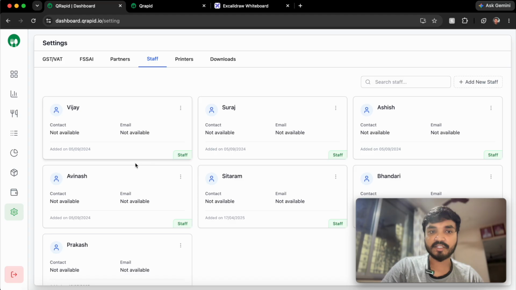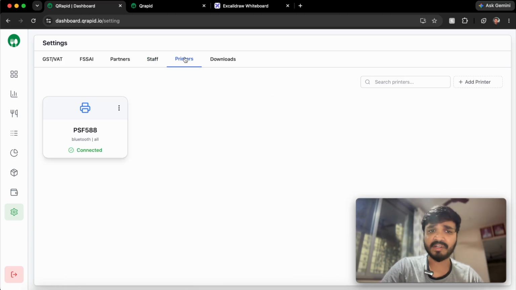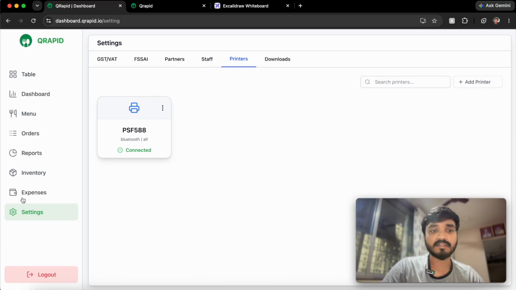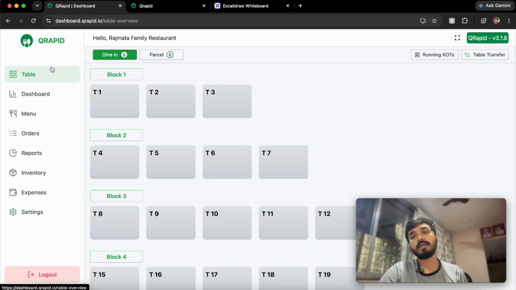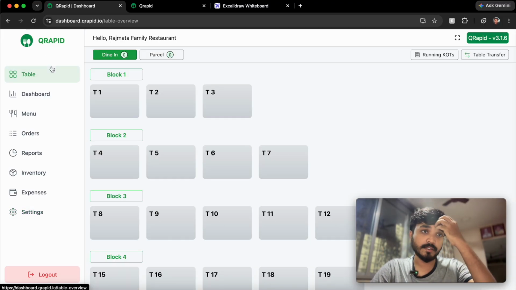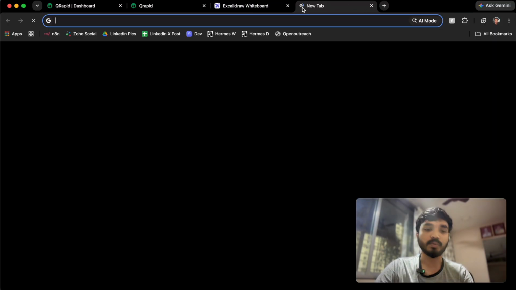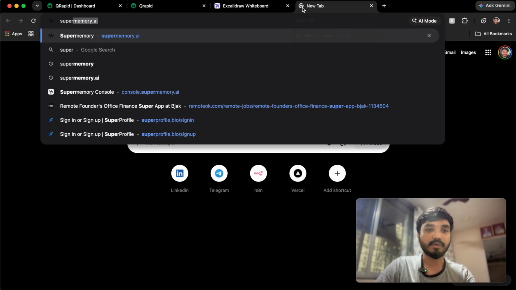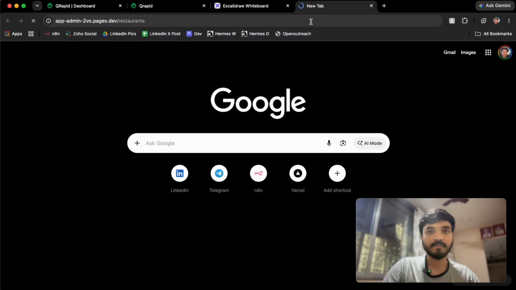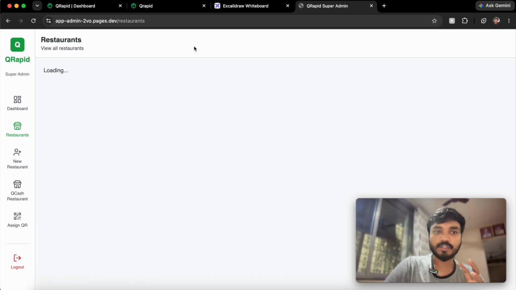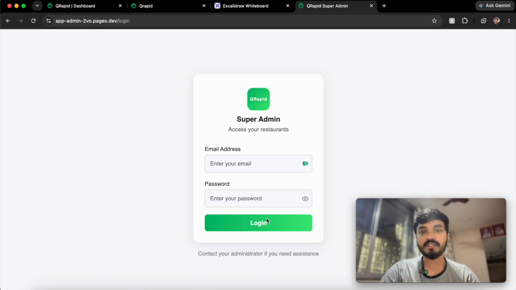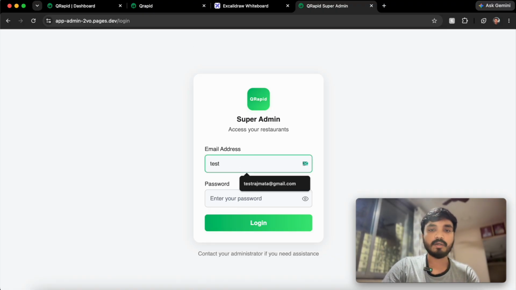Restaurants can add their staff and all those things, and they can configure the printers. Yeah, that's pretty much it. That's what we have currently. We also have a super admin dashboard, which I'll show you, like how we onboard a restaurant. This is the dashboard which we use to onboard a restaurant. It's an old design currently, but we are focusing on updating it as well.